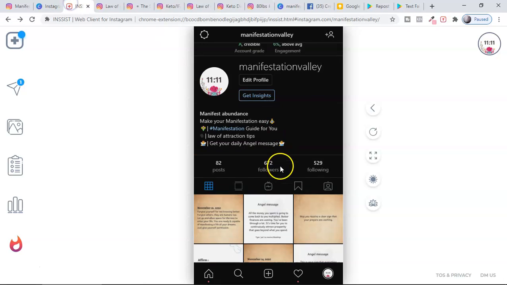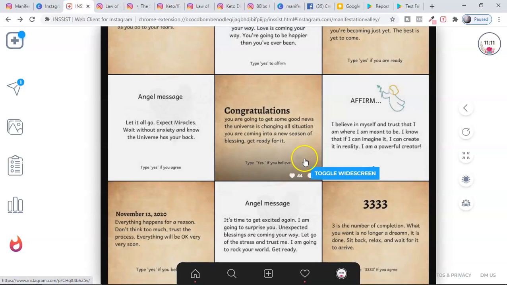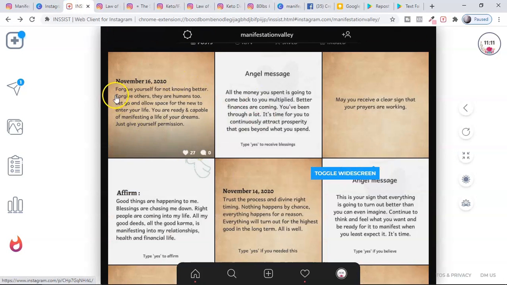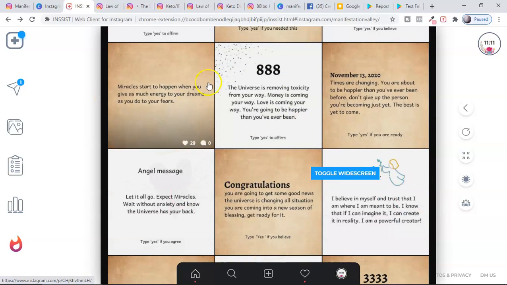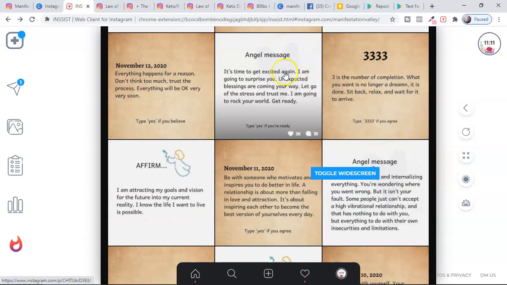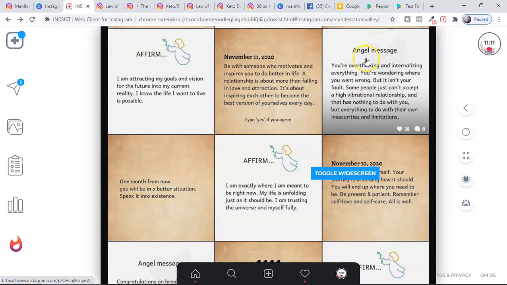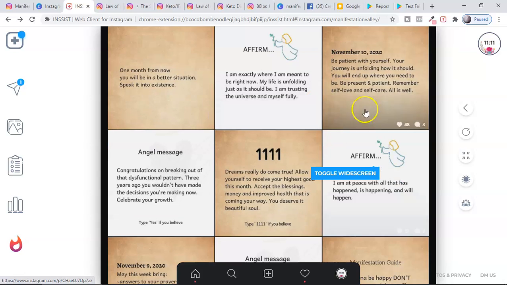Here, guys, I did a lot of research. In the last few months, I did research to find what is working on my page. I branded my page with this brown and a little bit of white color. As well, I found one thing nobody was using, called angel message. If you copy again, you will not make a sale. Maybe you'll get some followers but not sales. So I came up with my own idea, angel message. Nobody is using this one.